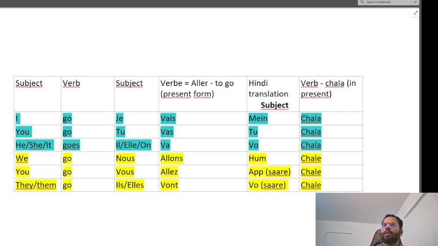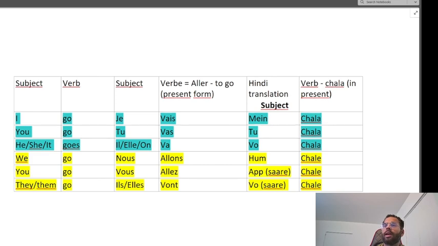So let's learn about the verbs in French, how to conjugate them. I took an example of the verb go. First of all, keep in mind that in French, you have to learn it this way. Je, which is equivalent to I in English, is a singular person.